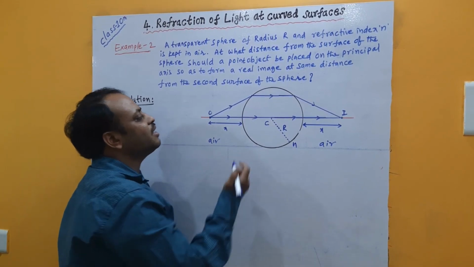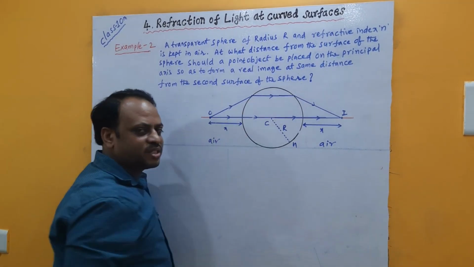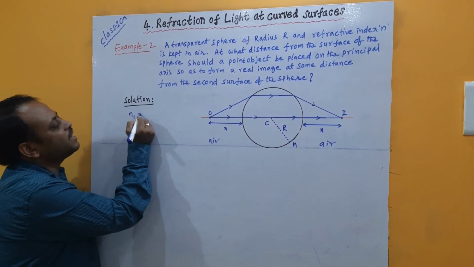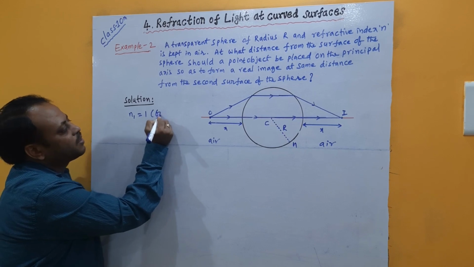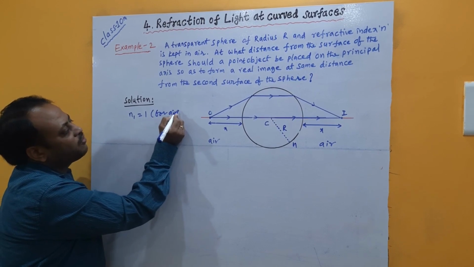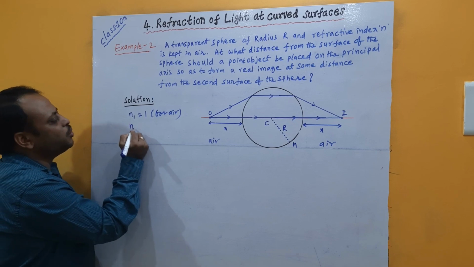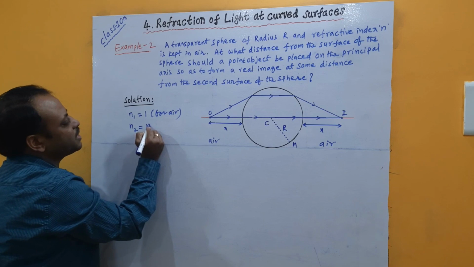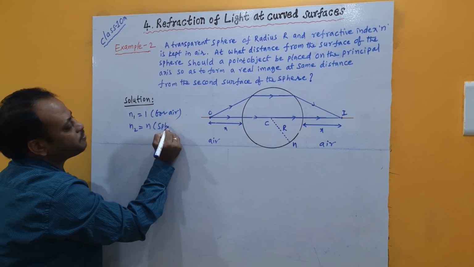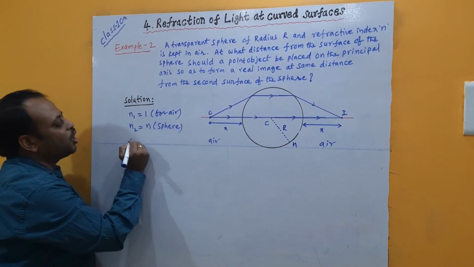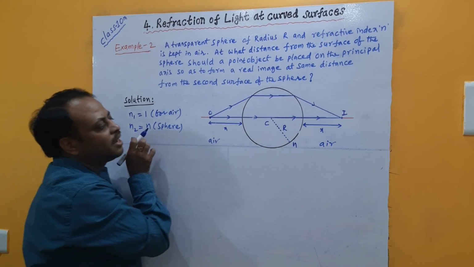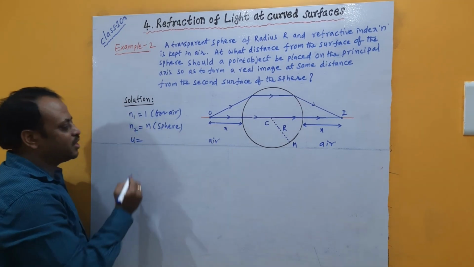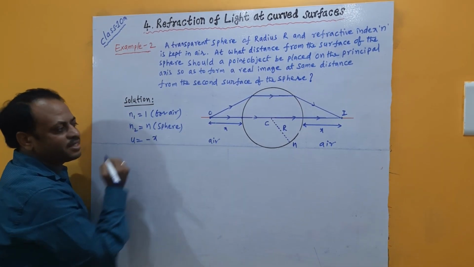Now let us understand refraction happening at the first curved surface. For the first curved surface, the first medium n1 is air, that is 1. The next, n2, they have given for the sphere of refractive index n. So n2 is n because it is the sphere. The next, object distance: according to sign convention, light rays are falling to the right side. This point becomes the pole. We have to measure to the left side. So u becomes minus x.